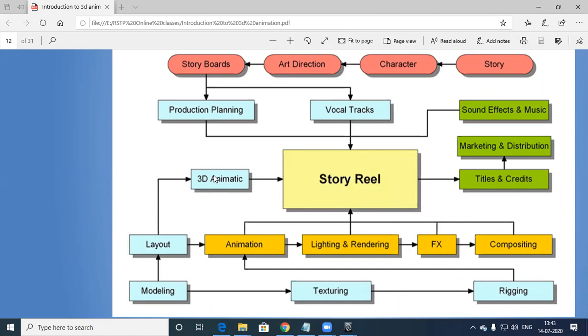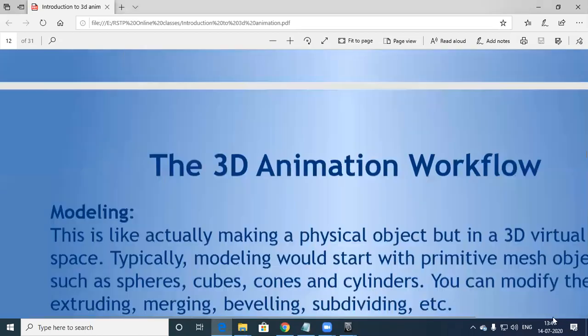Okay, what is a layout? First of all, let's say for example in the Jungle Book movie you see a monkey which comes very close, on the peak of a mountain, and it holds a Simba character, Simba the lion, like this. So you see that layout, how it has been done. Each and every frame we need to do layout. Okay, each and every frame.